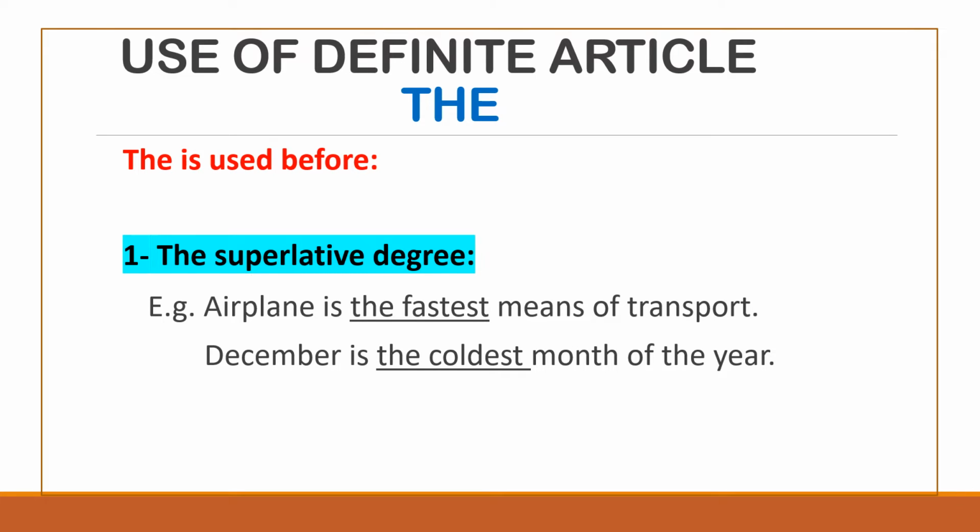For example, an airplane is the fastest means of transport. So here in this example, fastest is the superlative degree, and before it we have used the definite article the. Similarly, in the next example, December is the coldest month of the year. Here coldest is the superlative degree, and that's why we use the before it. So in this way, before all the superlative degrees we have to use the definite article the.